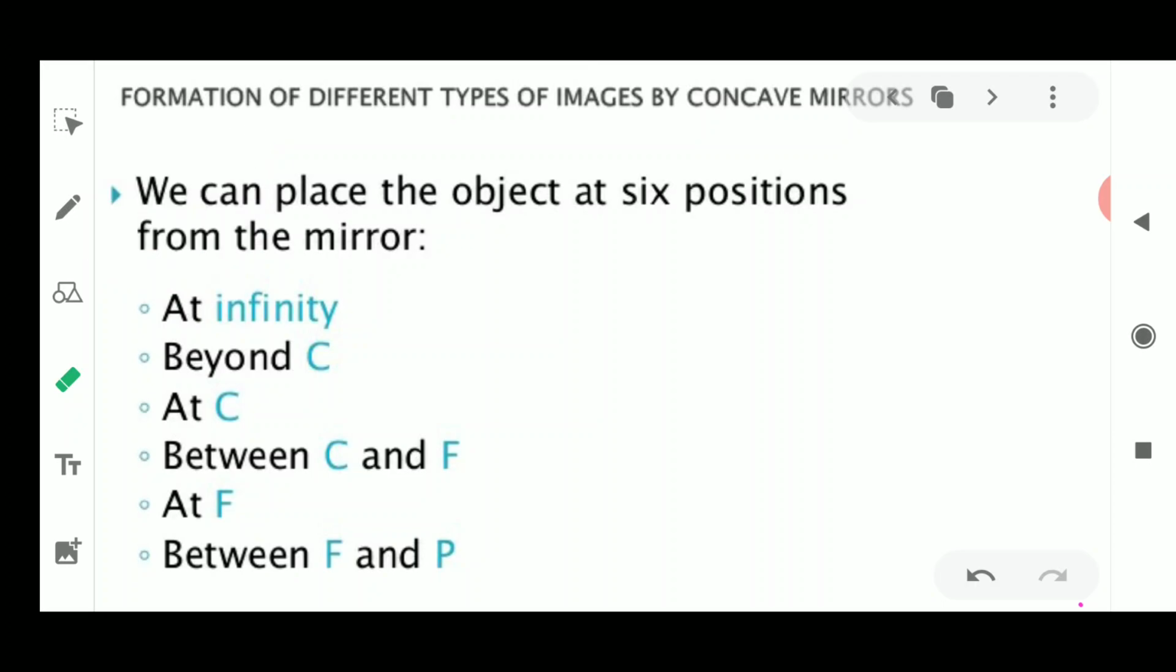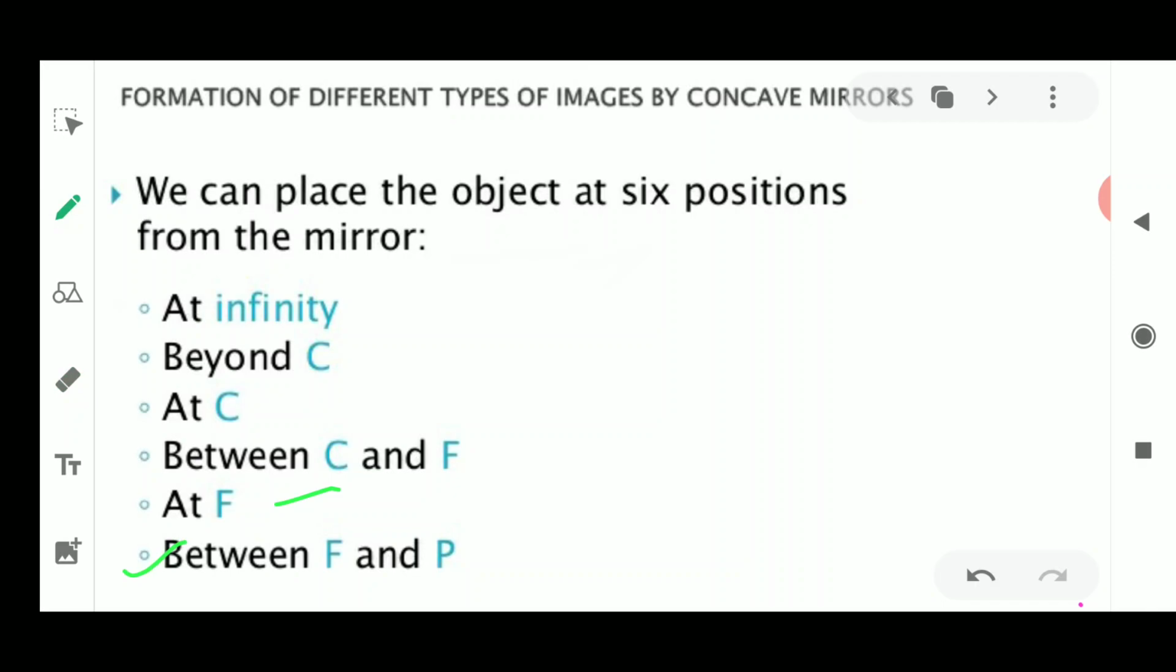The objects are placed at various positions. The object could be at infinity, then beyond the center of curvature, then at the center of curvature, that is at C, then between the center of curvature and the focus, as the next position. Then the next position is at the focus, and it could be between the focus and the pole.